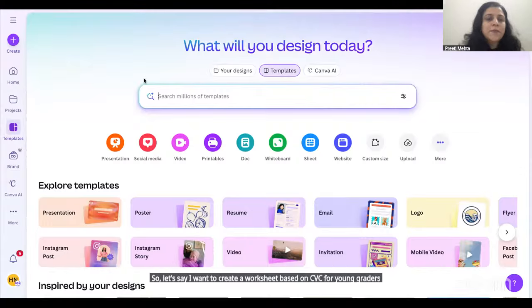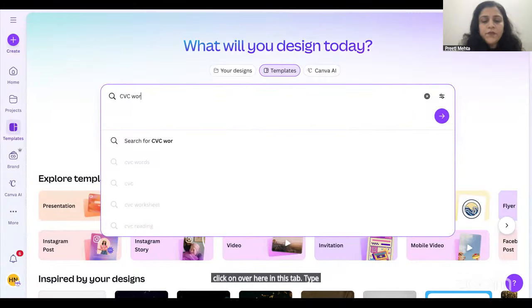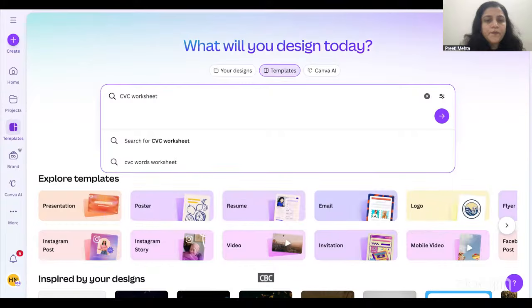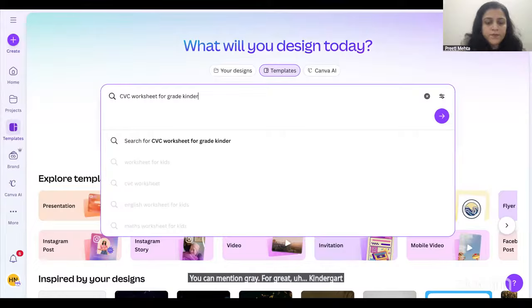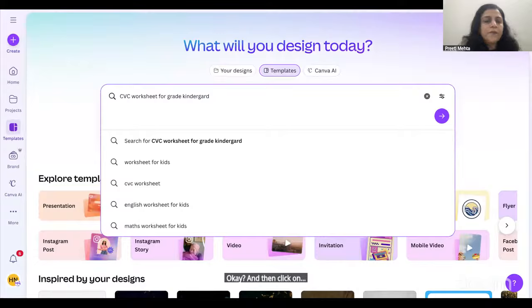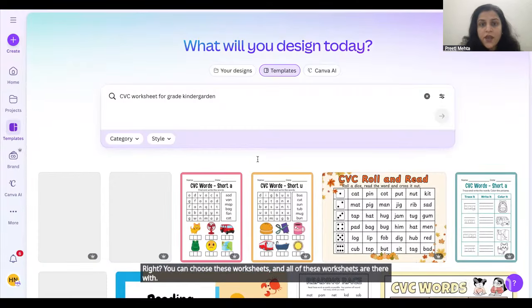You can simply click over here in this tab and type CVC worksheet. You can mention grade kindergarten, right? And then click on this arrow button. You can see lots of worksheets are available, right? You can choose these worksheets, and all of these worksheets have pictures, right?